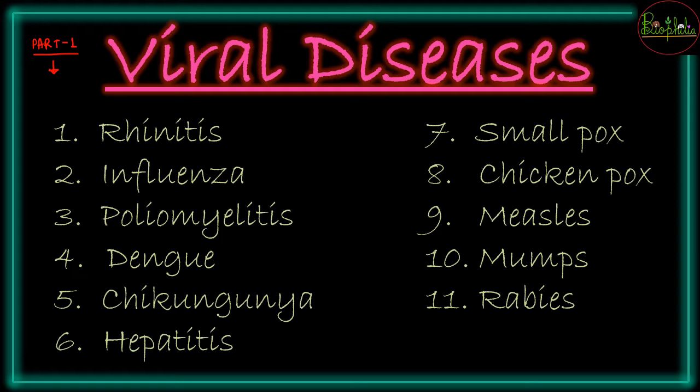So one of them we are seeing first, that is rhinitis, influenza, poliomyelitis, which is also shortened as polio. So polio या आप नॉर्मल भाषा में पोलियो बोलते हैं, but complete name is going to be poliomyelitis. Then dengue, chikungunya, hepatitis, smallpox, chickenpox, measles, mumps and rabies. So ये तो सिर्फ एक लिस्ट थे जिसको आज हमें कवर करना है. And now let's get into deep understanding of each and every one in detail.